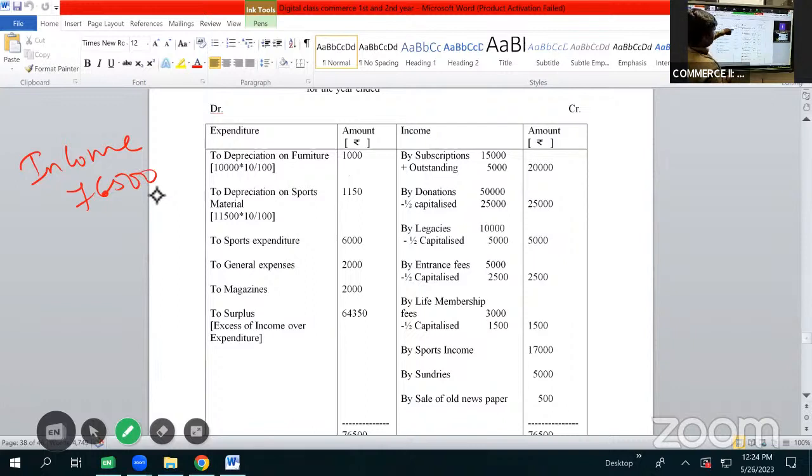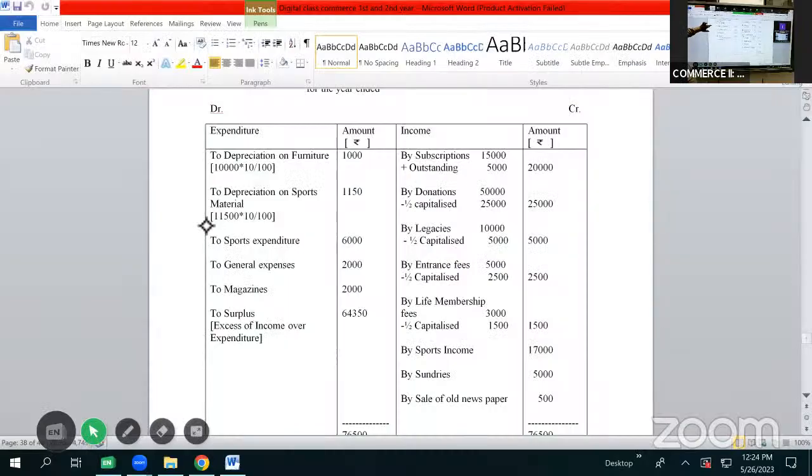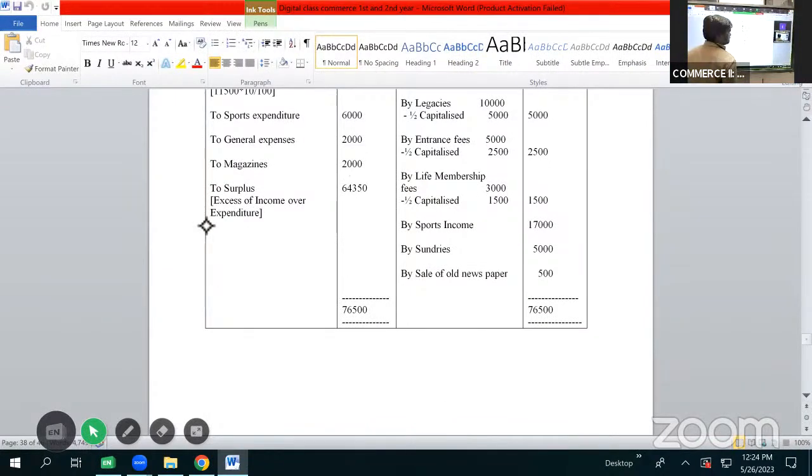6 plus 2, 8, 10, 11, 12, 12,150. Total expenditure is 12,150. So the higher of these two will be recorded on both the sides. So total income 76,500 is more than total expenditure 12,150. So 76,500 will be recorded on both the sides, on the expenditure side as well as on the income side.